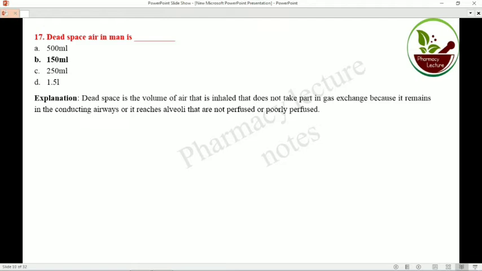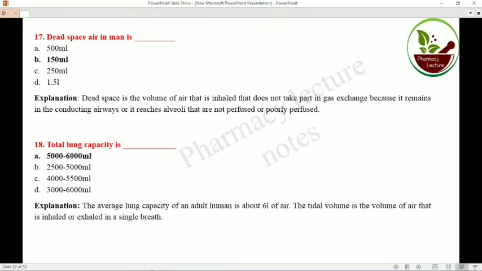That amount is approximately 150 ml. Now total lung capacity is approximately 5000 to 6000 ml. The average lung capacity in an adult human is 6 liters.